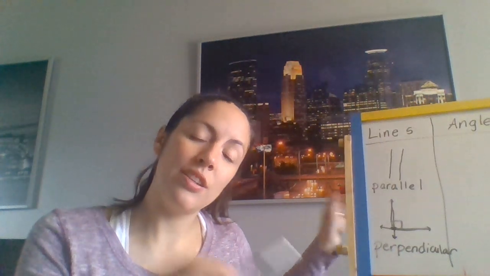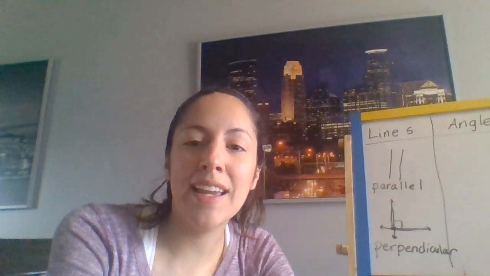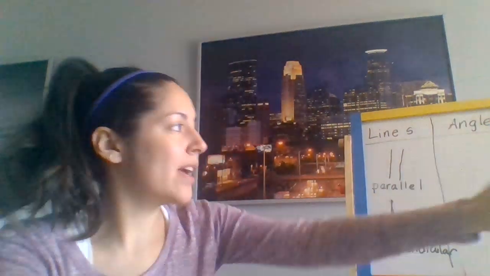That makes them parallel. What I want you to do is we're going to make a Flipgrid and you're going to show me something in your home that has parallel or perpendicular lines or both. So my frame had examples of both. What can you find in your home that has parallel or perpendicular lines? I'd like you to show me and explain to me how you know that they are parallel or perpendicular. So I'm going to attach a link to the Flipgrid right in this assignment. I'd like you to do that sometime this week.